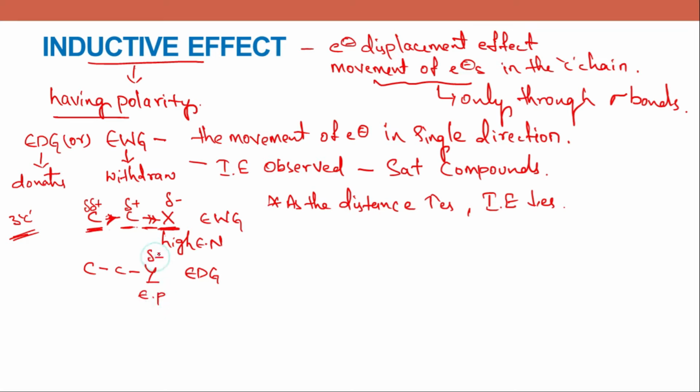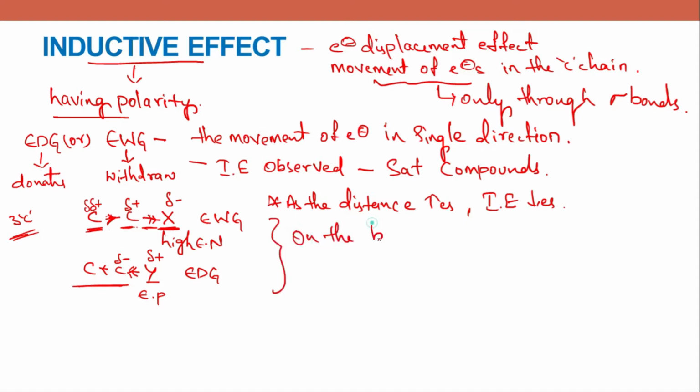It gains delta positive. So this is partial positive now. Then obviously carbon will get partial negative charge. So the movement of electrons will be towards the carbon chain from an electron donating group. The movement of electrons will be away from the group.